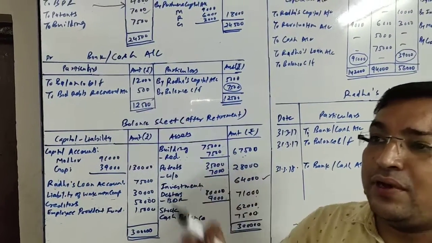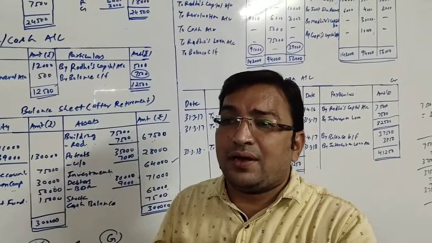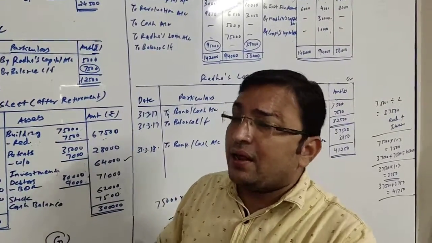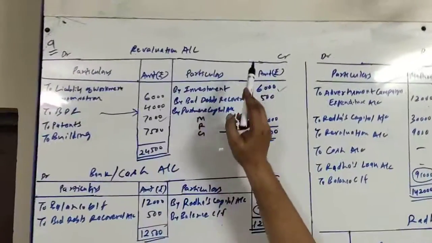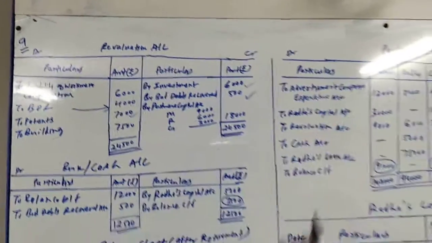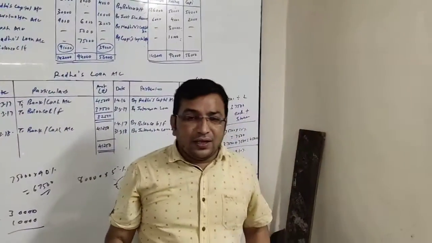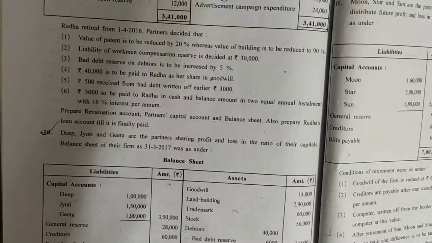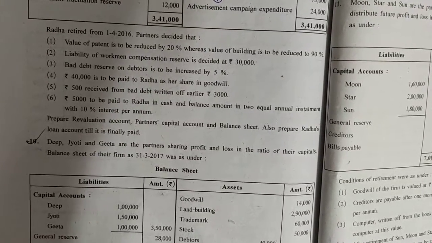Another entry when you need to write it in revaluation account, entry will be bad debts recovered account debit to revaluation account. So at the credit side of revaluation account, my bad debts recovered account rupees 500. Okay, let's see the last adjustment. Last adjustment is about the payment to the Radha.